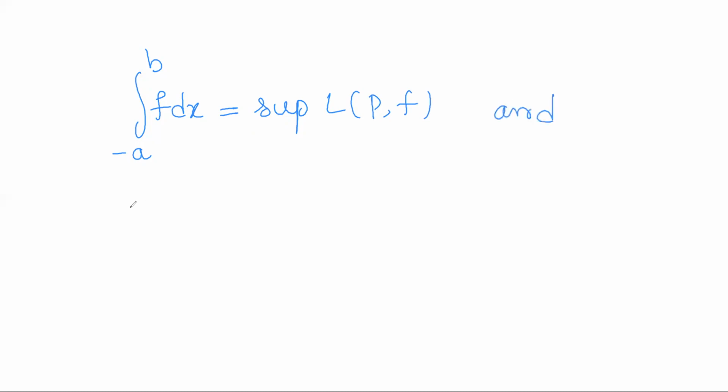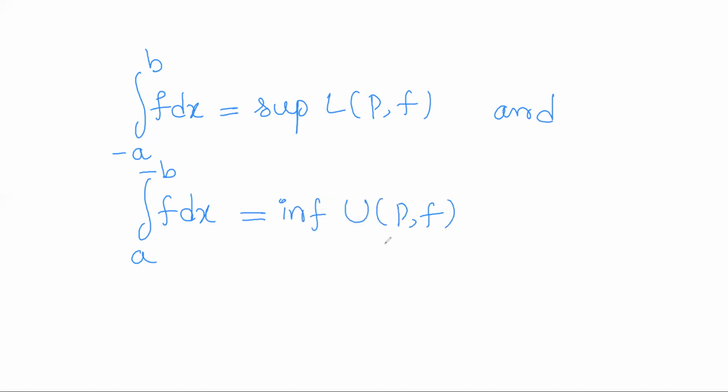Thus, the lower Riemann integral of f over the closed interval a, b is defined to be the supremum of all lower Riemann sums, and the upper Riemann integral of f over any closed interval a, b is defined to be the infimum of all upper Riemann sums.